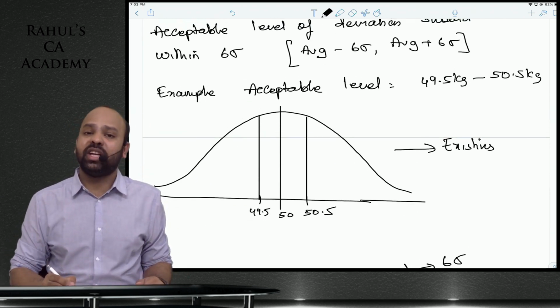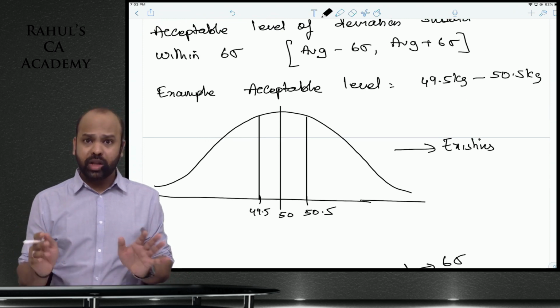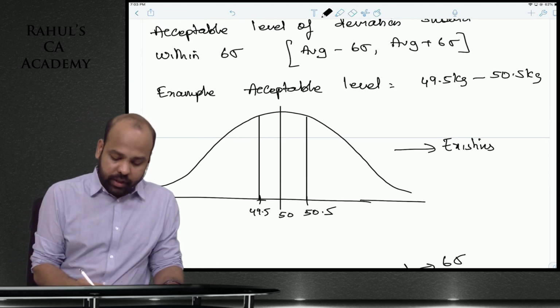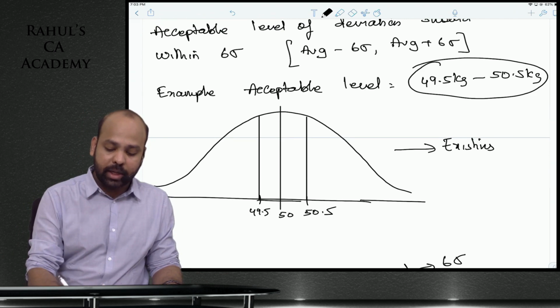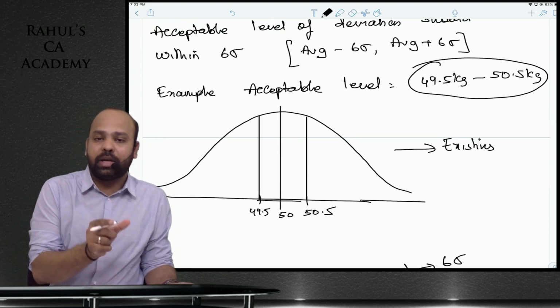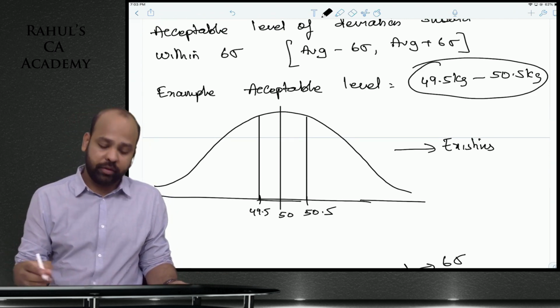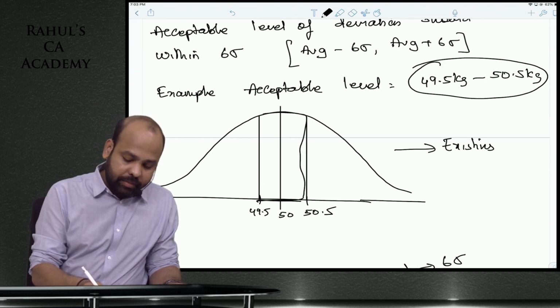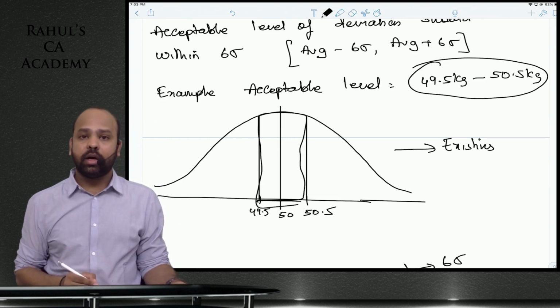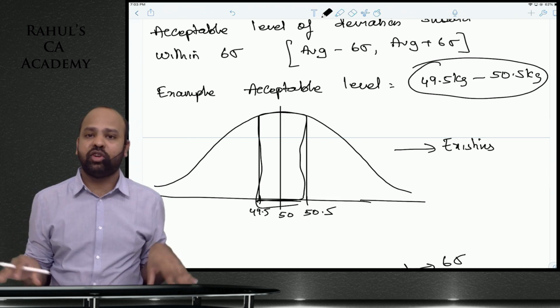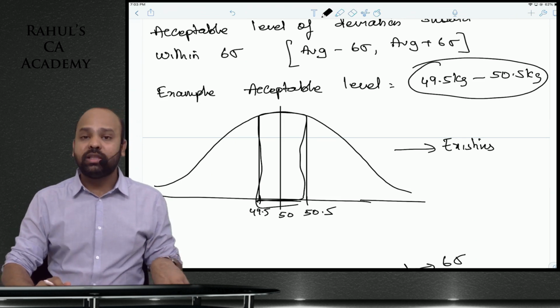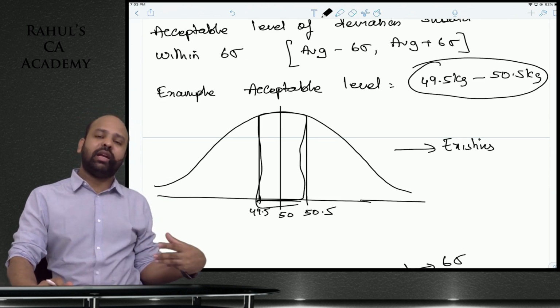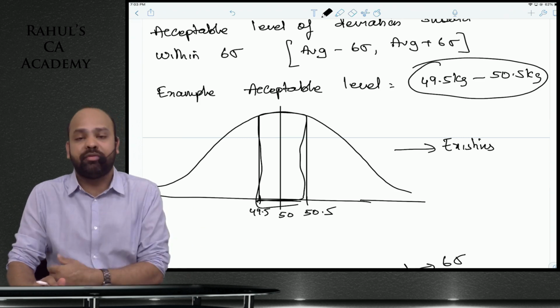Say this is the existing graph of a company. In this existing graph, say the acceptable limit is 49.5 to 50.5. But this acceptable limit covers a very small area. A large number of components manufactured are outside these limits. A large number of components are either less than 49.5 kgs or more than 50.5 kgs.